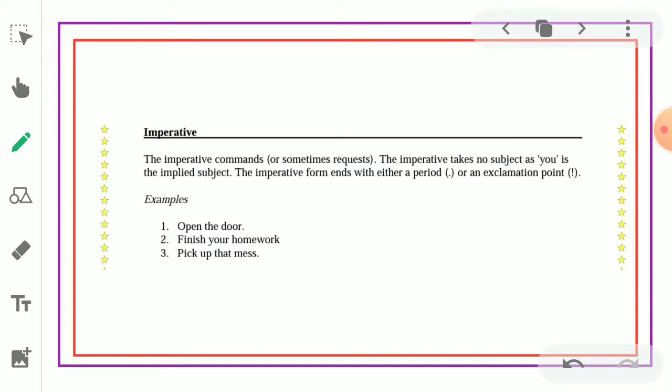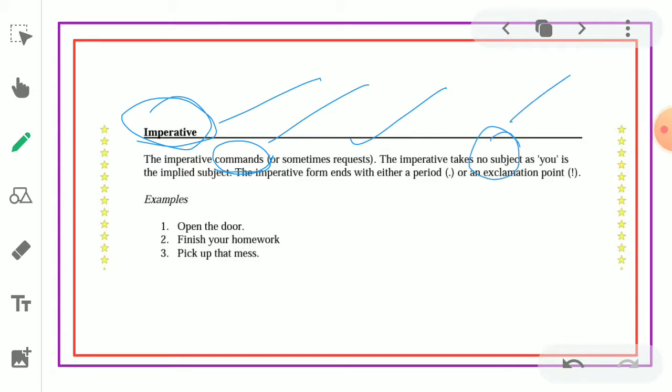Next, imperative. What do you mean by imperative? The imperative sentence is nothing but commands or sometimes requests. Imperative takes no subject, so it is very rare to see subjects.